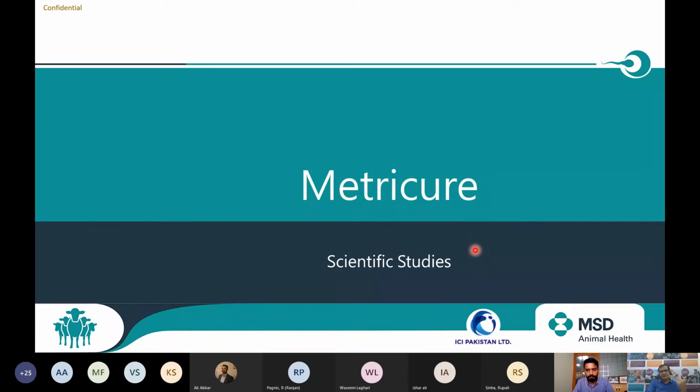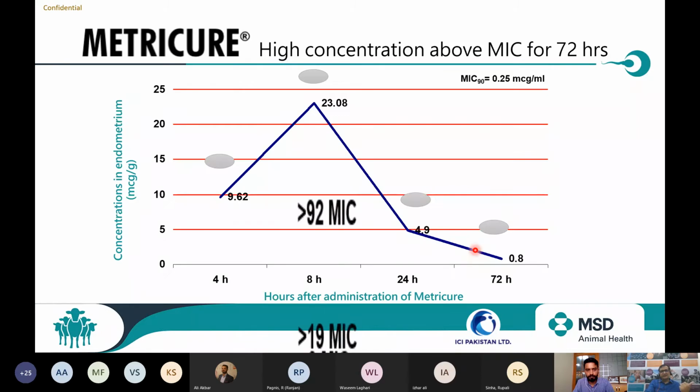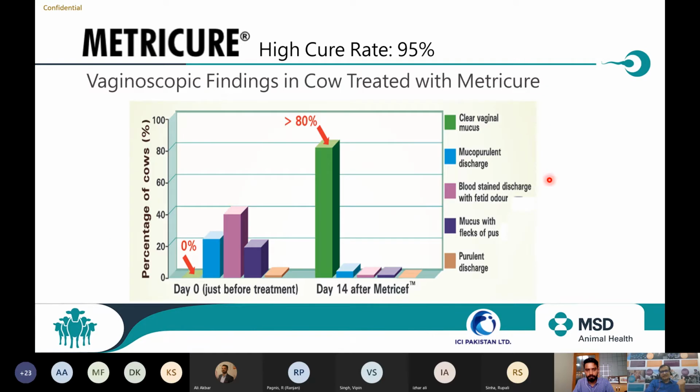Let's see a few more scientific studies which were conducted on Metricure. This is one study which showed, as I talked about, that it maintains the MIC up to 72 hours in the uterus. This is the study which was conducted for the MIC level in the uterus. Then this is one very good study, on different types of discharges.